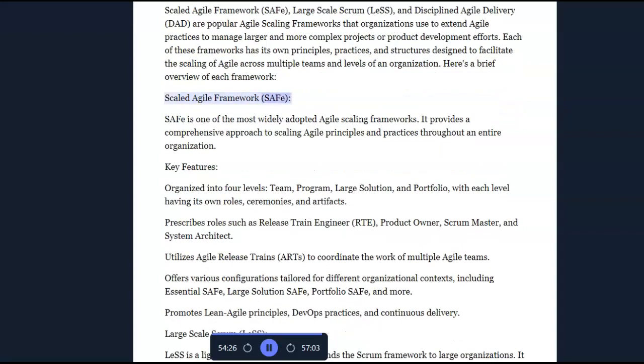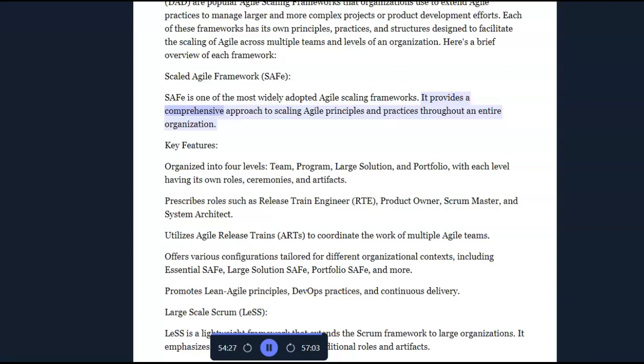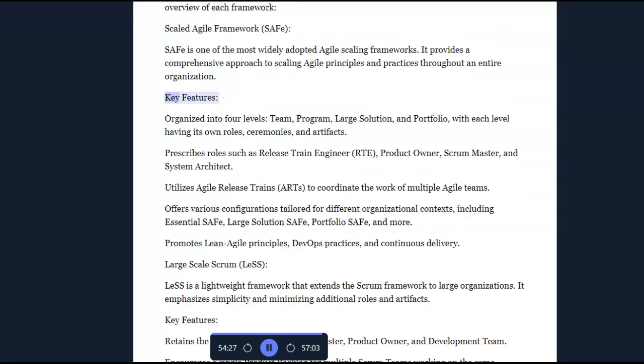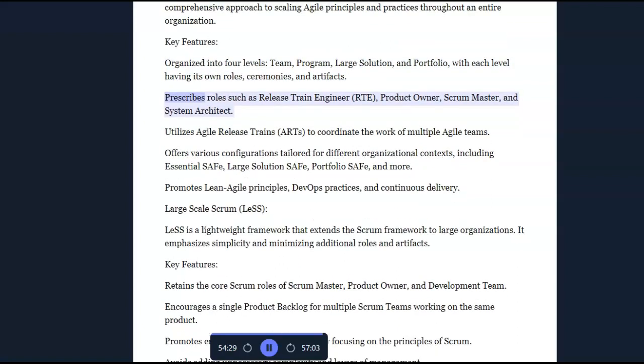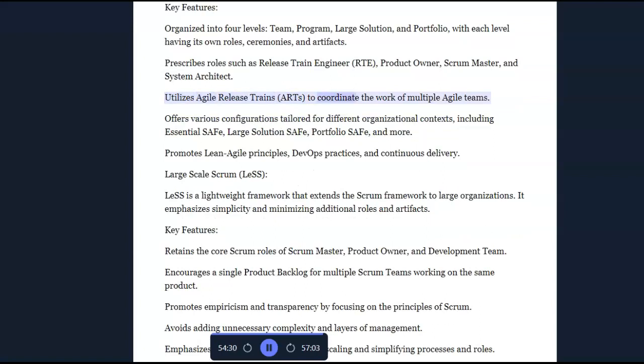Scaled Agile Framework, SAFe. SAFe is one of the most widely adopted Agile scaling frameworks. It provides a comprehensive approach to scaling Agile principles and practices throughout an entire organization. Key features. Organized into 4 levels: team, program, large solution, and portfolio, with each level having its own roles, ceremonies, and artifacts. Prescribed roles such as release train engineer, RTE, product owner, scrum master, and system architect. Utilizes Agile release trains, ARTs, to coordinate the work of multiple Agile teams.